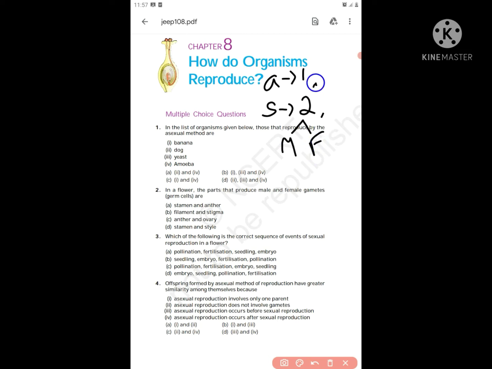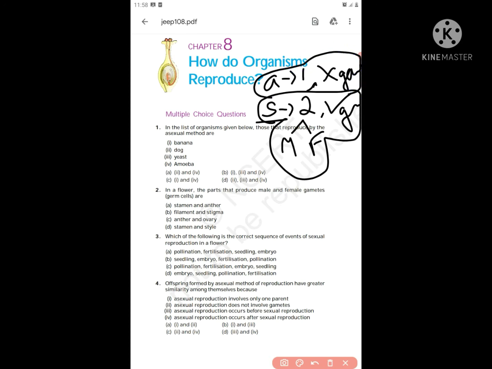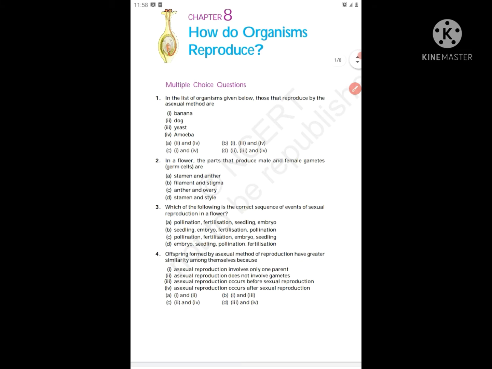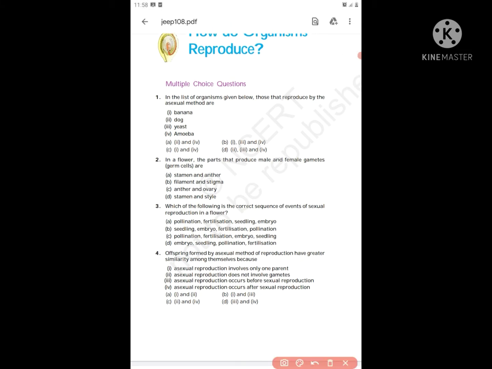The other difference is, in asexual there are no gametes involved, whereas in sexual there are gametes involved. Now, what do these gametes do? These gametes are nothing but the germ cells, right? It means that indirectly in sexual there is germ cell involvement, whereas in the asexual method there are no germ cells. Now we'll see the question.